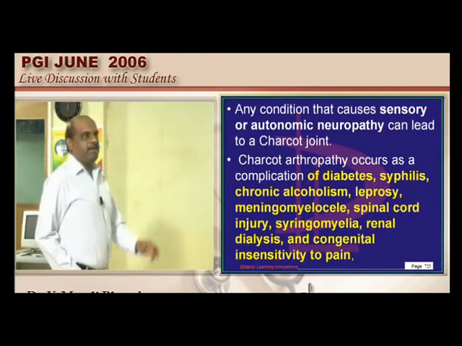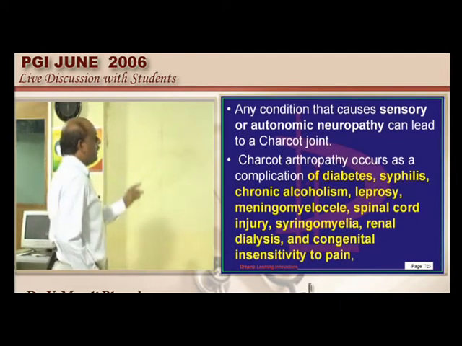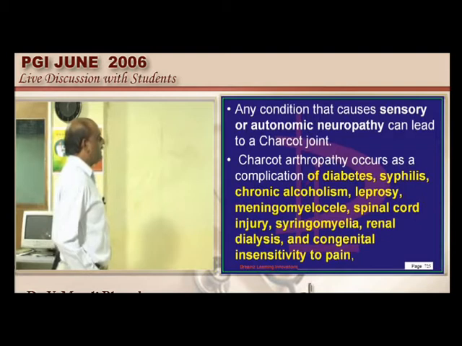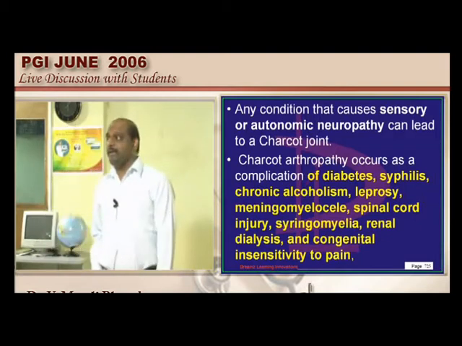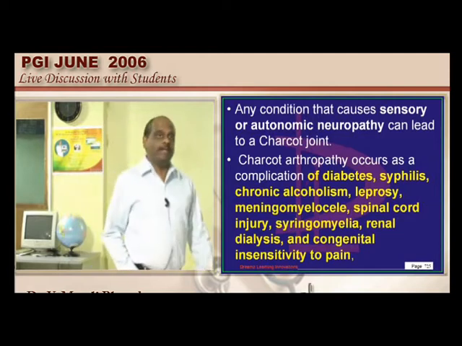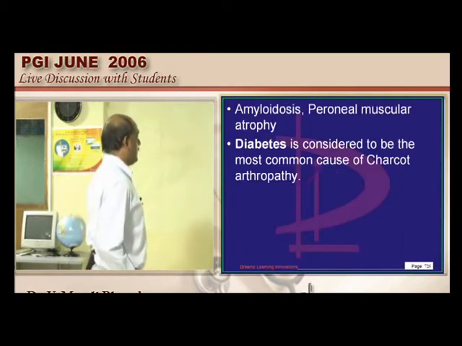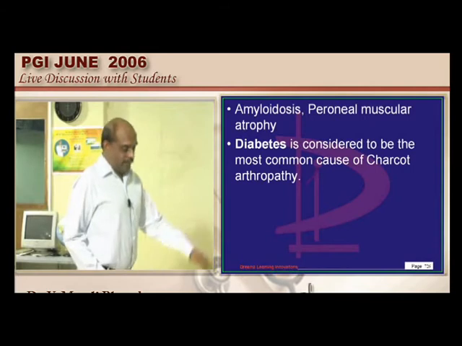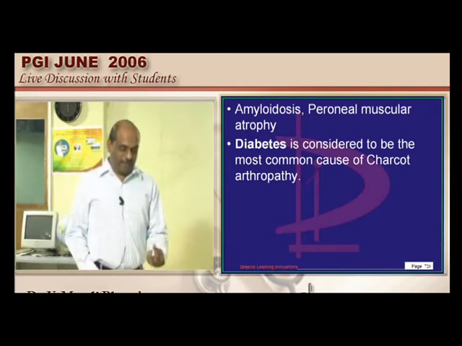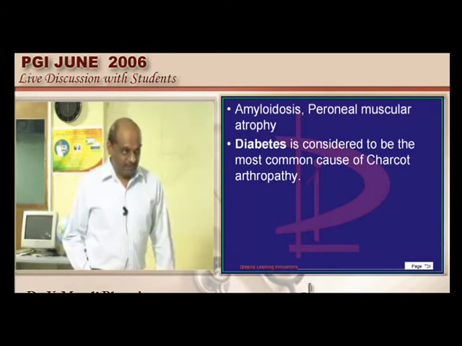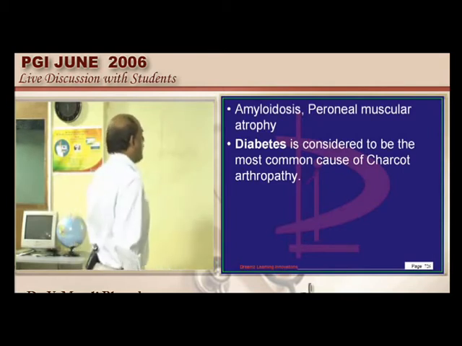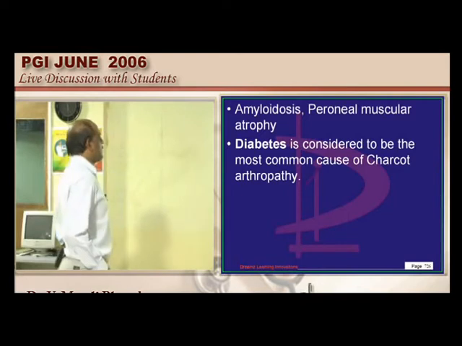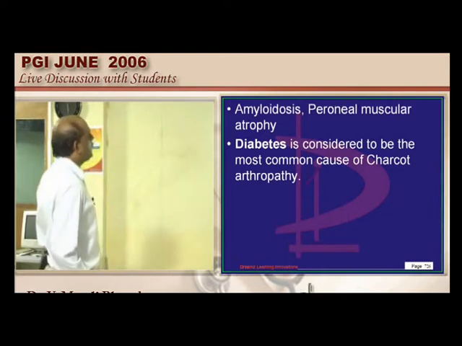So diabetes, syphilis, chronic alcoholism, meningomyelocele, spinal cord injury, renal dialysis, congenital insensitivity to pain will be there in certain individuals. Amyloidosis is another important common cause, peroneal muscular atrophy. Whenever there is a sensory dysfunction, then these weight bearing joints will show this picture. Common question, what is the most common cause out of this? It is the diabetes, which is the most common cause for the Charcot's arthropathy is what need to be remembered.